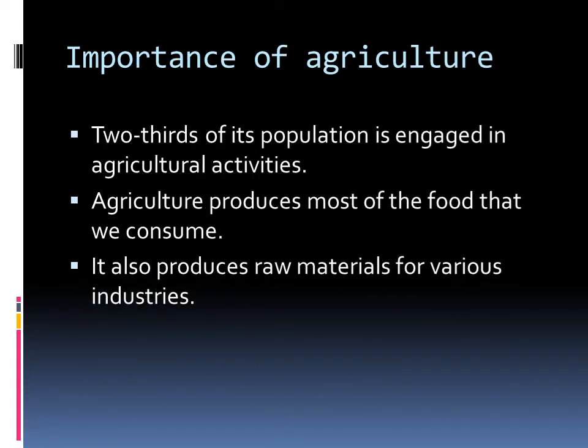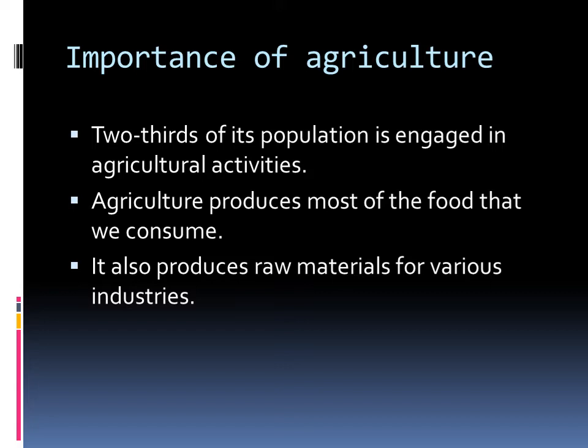Now, first we will discuss what agriculture is and what the importance of agriculture is. Agriculture, as the name indicates, means to cultivate the land. Land cultivation is known as agriculture. India is mainly an agricultural country and 2/3 of our population is engaged in agriculture.